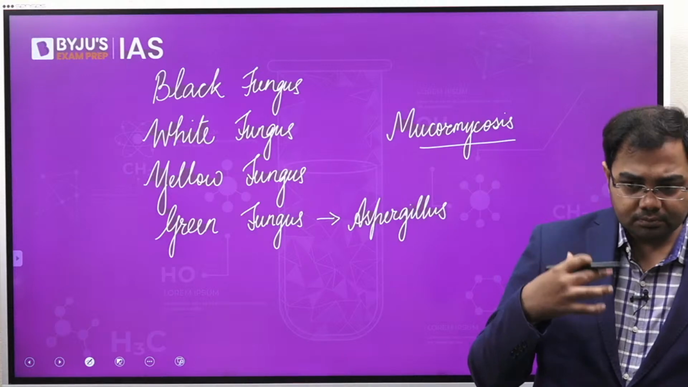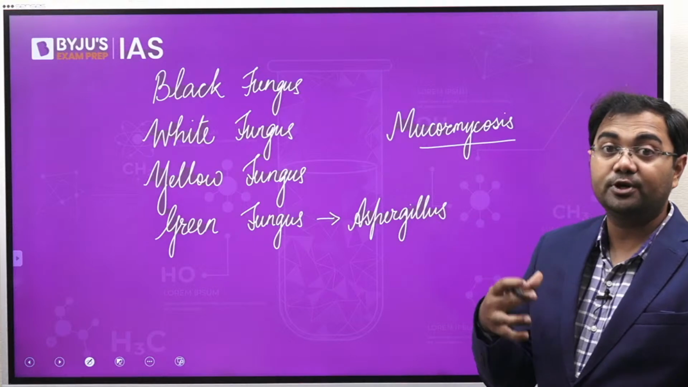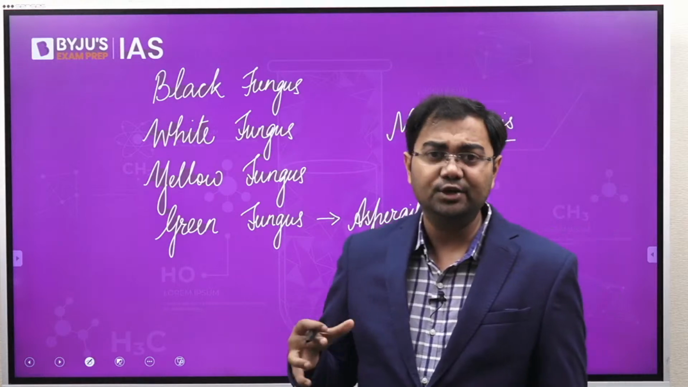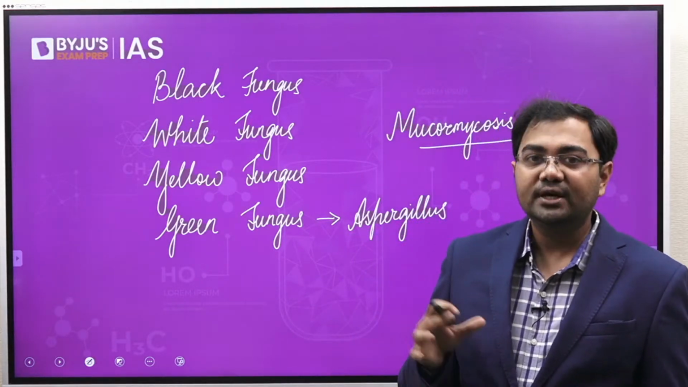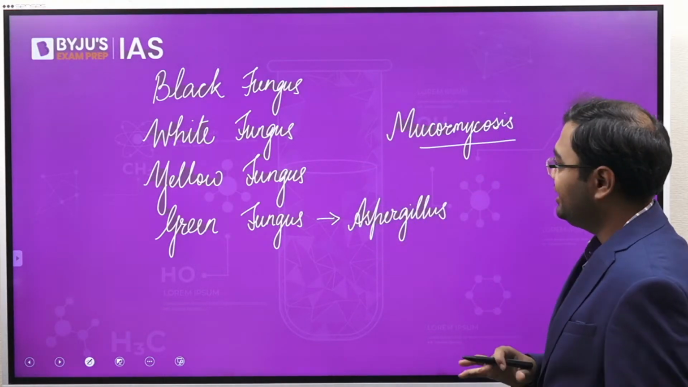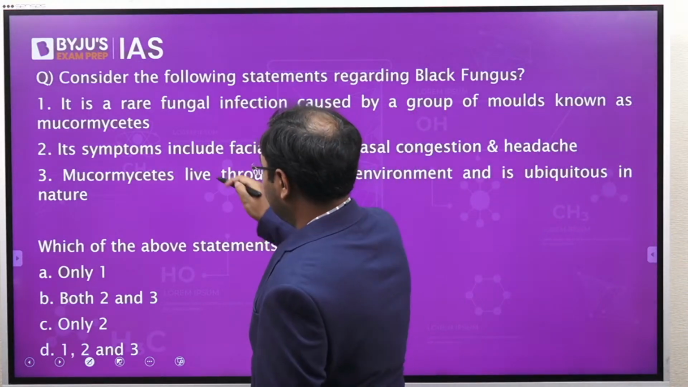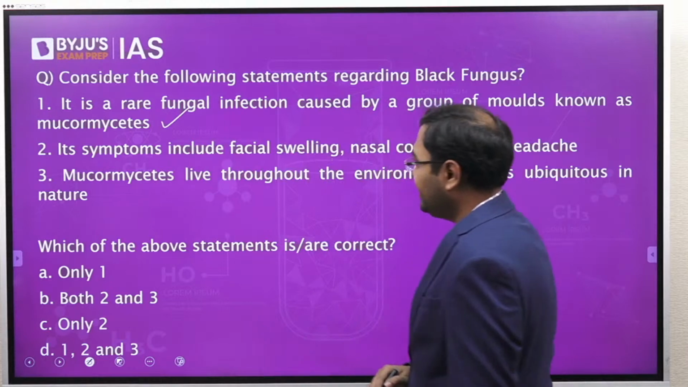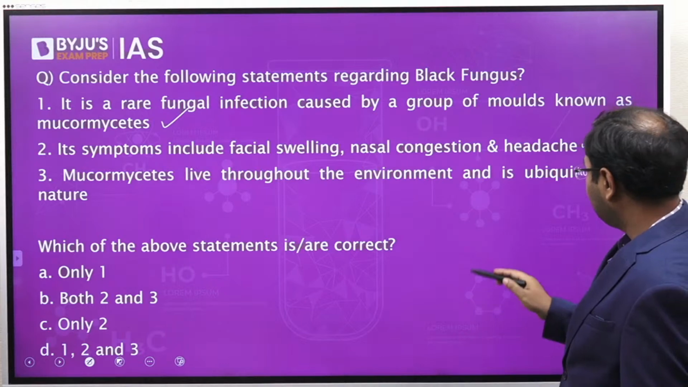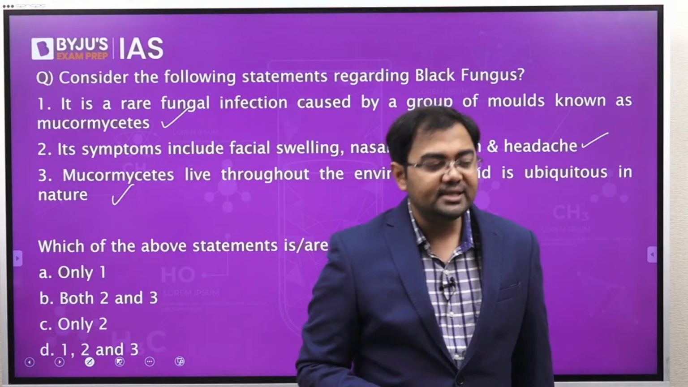So that's why these were in the news from the perspective of these infections which were growing after somebody was infected with COVID-19, and they started to create another panicky situation. So just remember that these all were in the news and what they are related to. If you look at the statements that we have, the first statement here is correct. The second statement about the symptoms also is correct, and the third statement also is correct. So all these three statements given here with regard to black fungus are important.